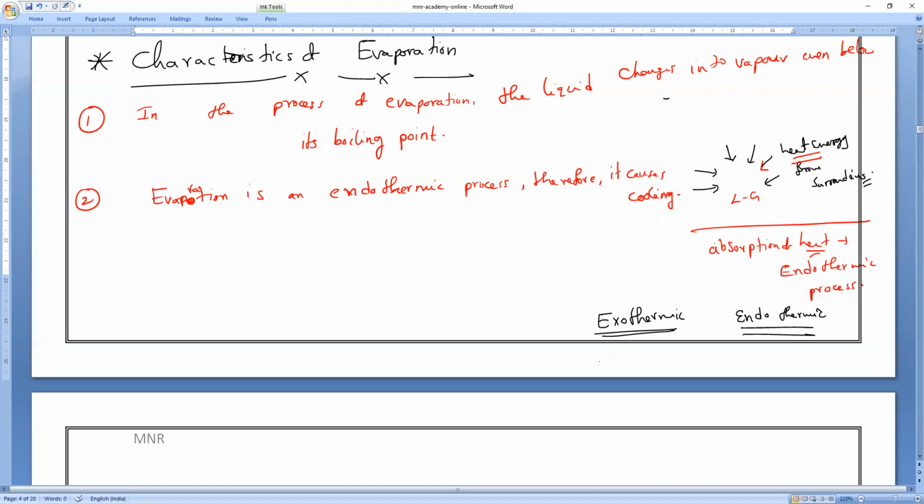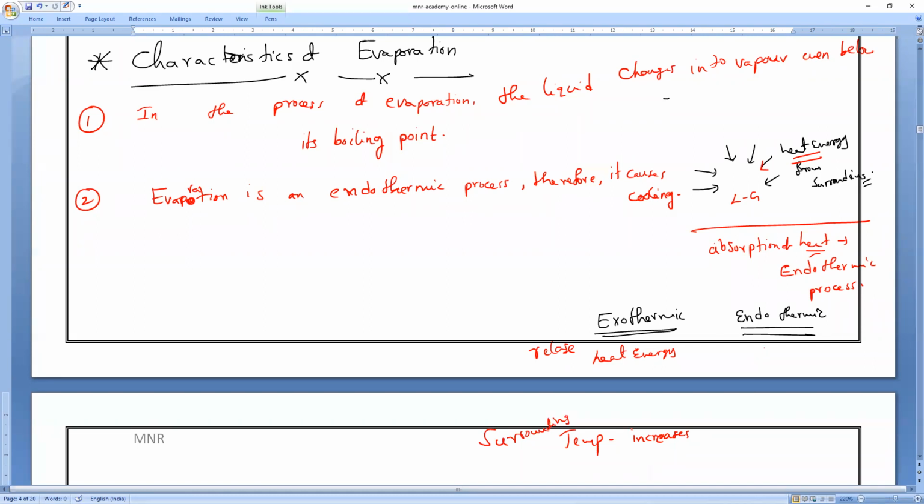So exothermic reactions mean they release heat energy. Release heat energy, and totally what will happen? Will the temperature increase or decrease? Temperature increases. Okay. Which temperature? Surrounding temperature. All of you remember: surrounding temperature increases.